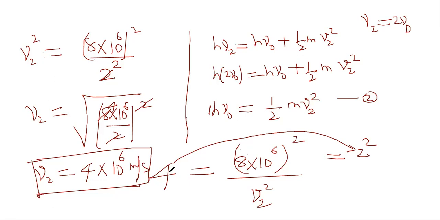Sir, listen. Understood? Sir, just a second. Can't you just do V2 square is equal to root over 8 into 10 power 6, whole square, by 4? You can just do it by 2 because you're using the root.